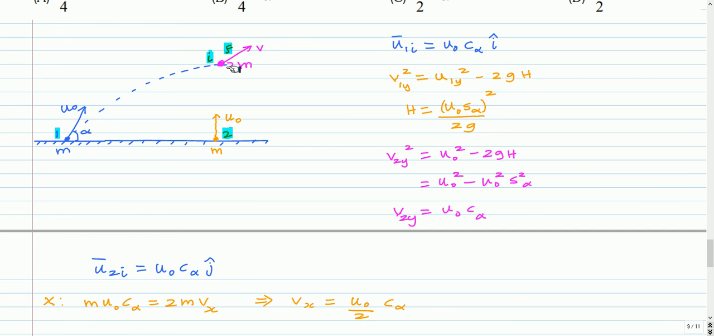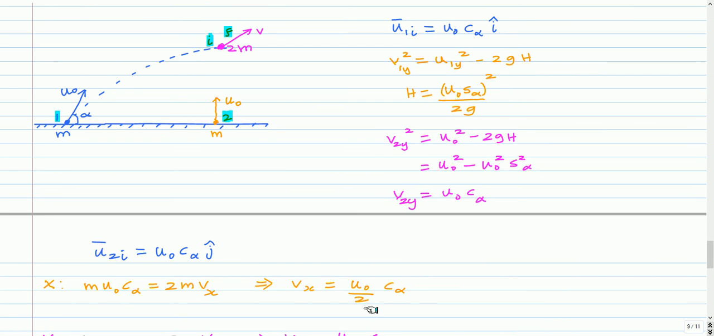So we can apply conservation of momentum for this collision in the x direction and y direction. In the x direction, the initial momentum is the momentum of the first particle, that is the velocity u0 cos alpha into the mass. The second particle will not have a component in the x direction, only in the y direction, so it will not contribute to the momentum before collision. The final momentum, the x component, is 2m into vx. From this we get vx as u0 by 2 cos alpha.